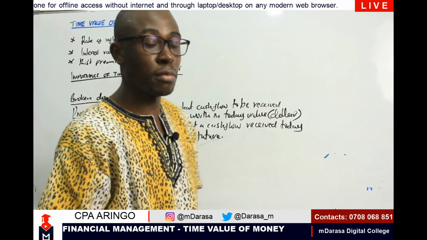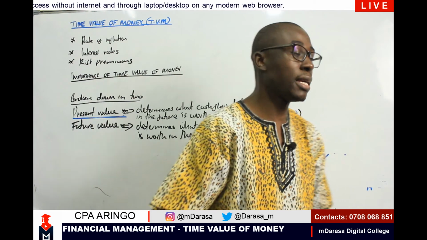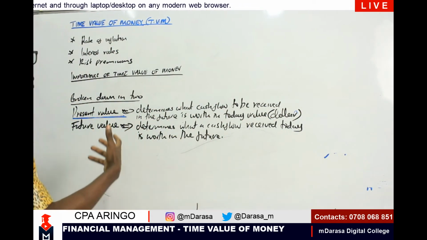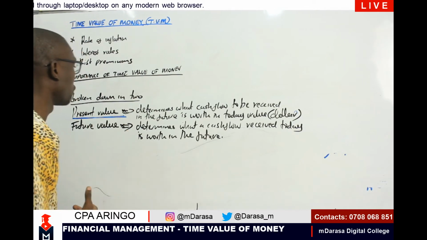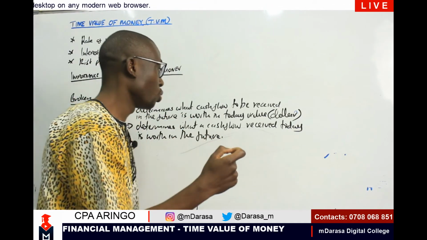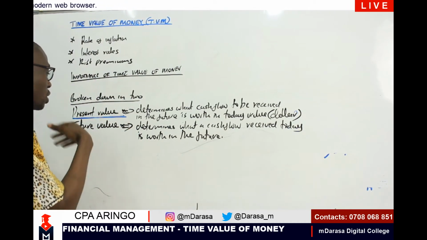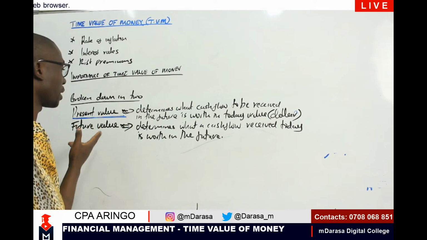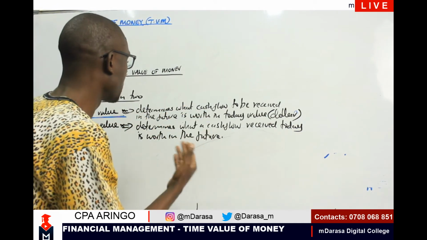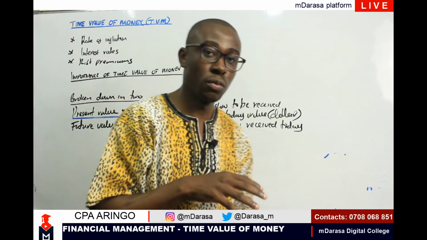So that's a concept that I want us to always have at the back of our mind anytime we are looking at the aspect to do with the time value of money. We've said that this concept is going to be broken down into two: the present value and the future value. Anytime you're talking about the present value, it determines what a cash flow to be received in the future is worth in today's value.